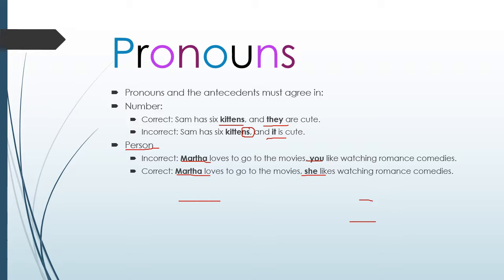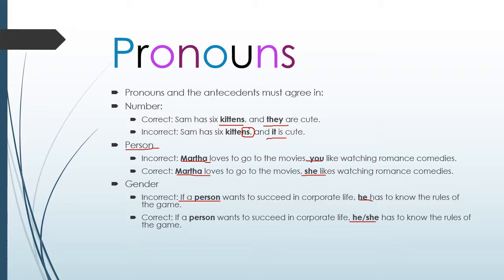And these pronouns must agree with the antecedent in number and in person. Martha loves to go to the movies. You like watching romance movies. Okay, and so if we're talking about Martha, you is incorrect. We need to say Martha loves to go to the movies, and the correct pronoun is she. And it must agree in gender. If a person wants to succeed in life, he has to know the rules. Because we don't know if the person is male or female, the correct pronoun will be he/she.